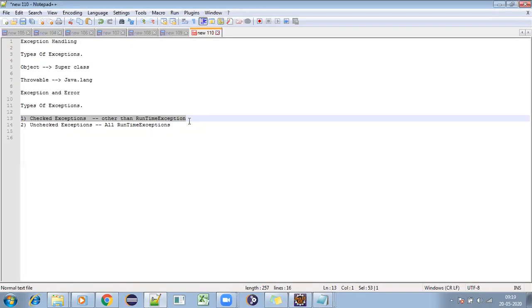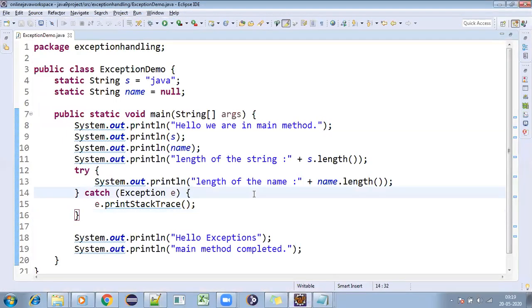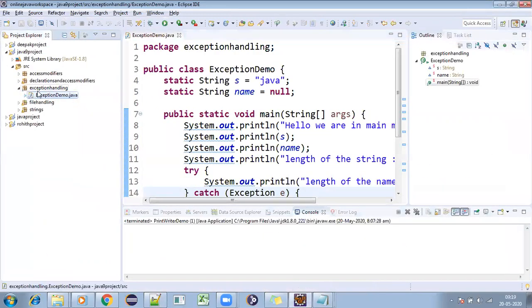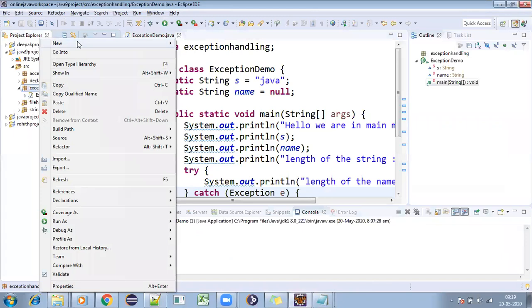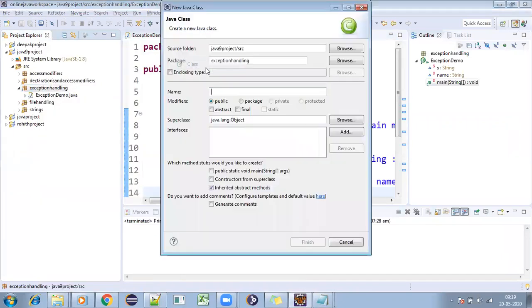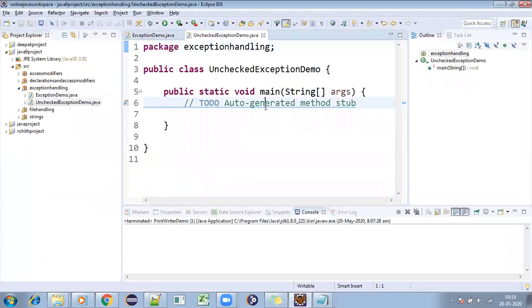No, the compiler didn't tell me anything. While running the program, I was getting a runtime exception, and it was saying NullPointerException. So here we're going to discuss a new program, the unchecked exception demo. We'll go with some examples.